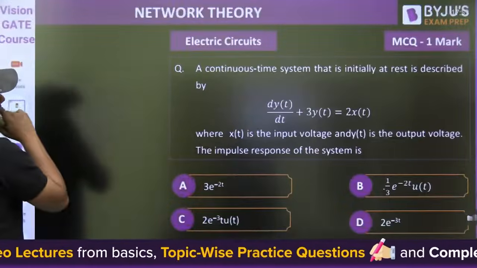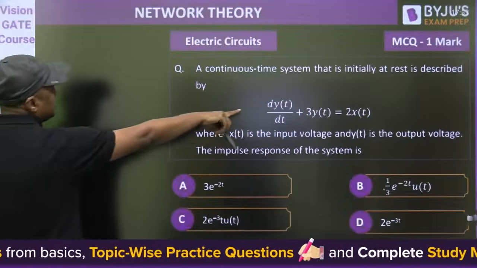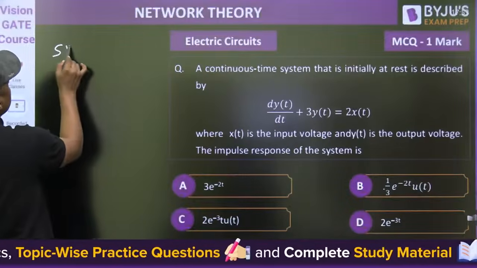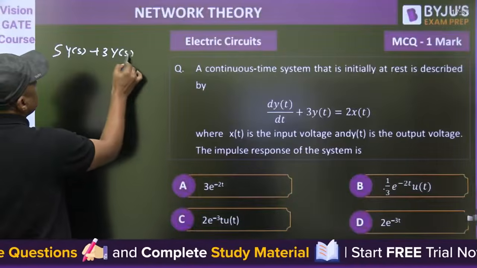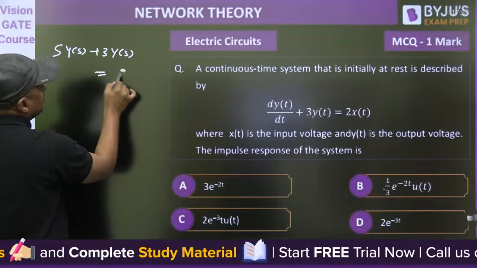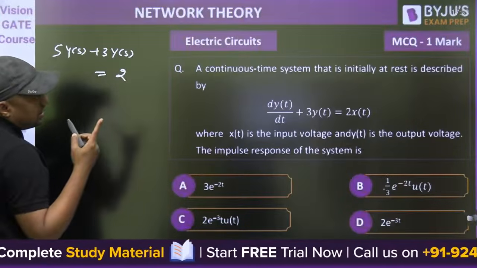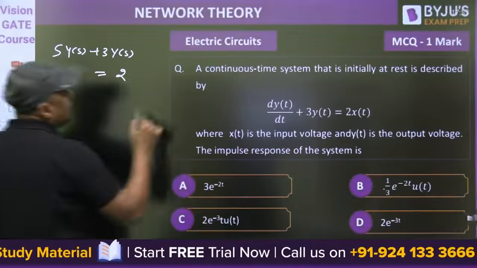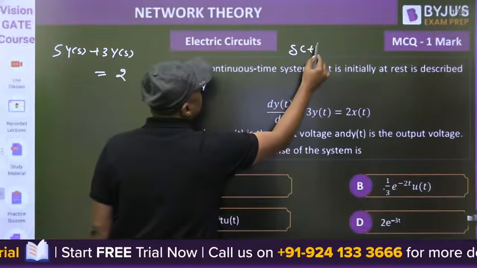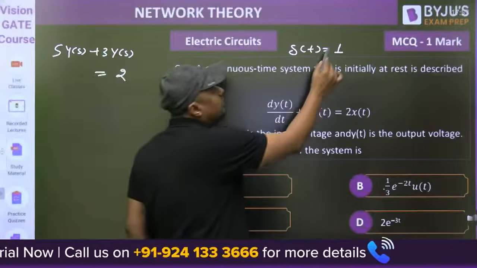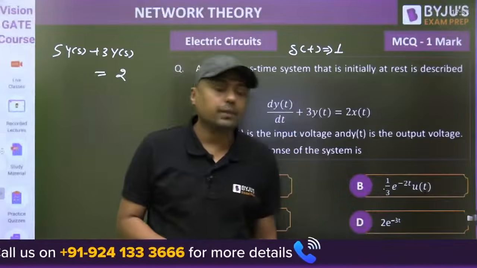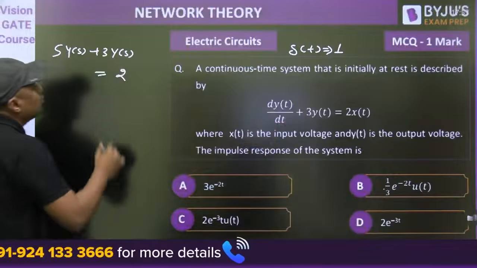0. Then what is the Laplace of this differentiation? sYs plus 3Ys is equal to xt, which is the impulse, and what is the Laplace transform of the impulse? 1. Okay, and that's why it will become 2 only.